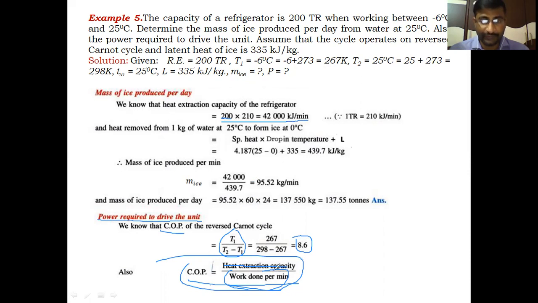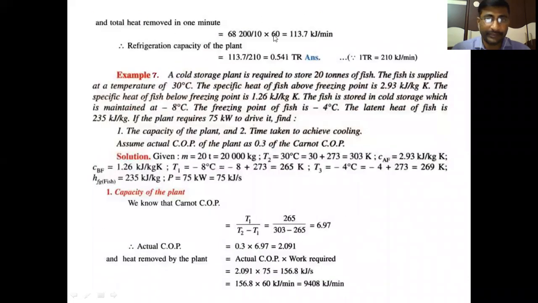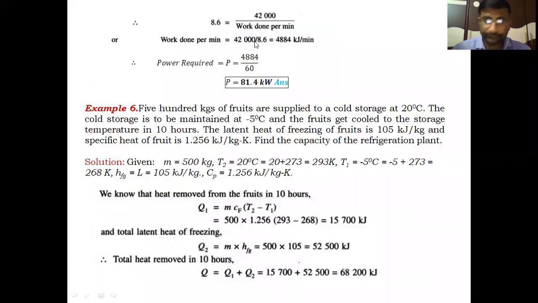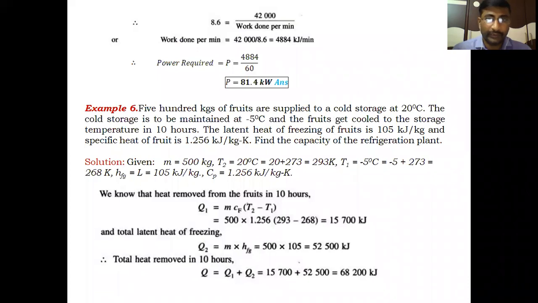So 42,000 divided by COP is 8.6. Then we will get the work done per minute. For every minute, the work given to the system is: 8.6 equals 42,000 divided by work done per minute. Work done per minute is equal to 42,000 by 8.6.